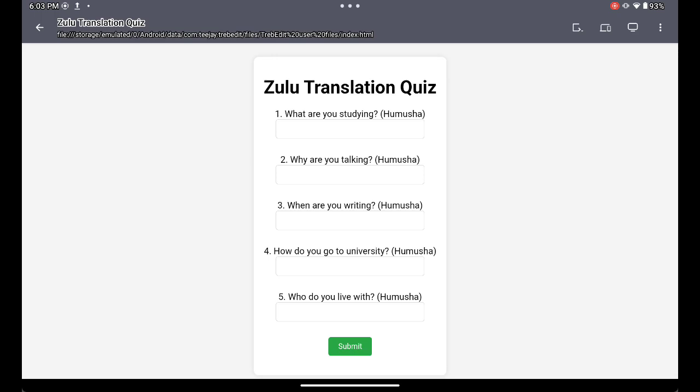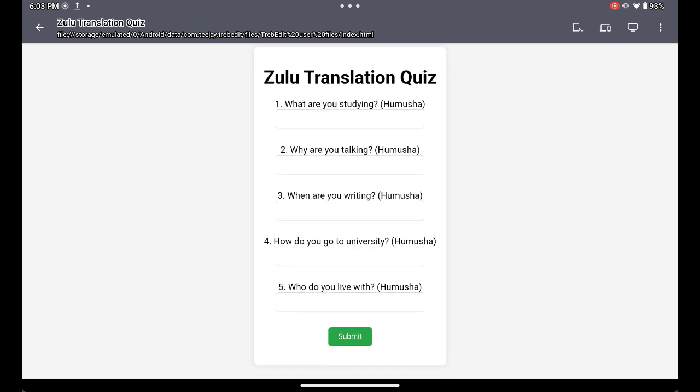Not the point. Point is we're learning Zulu Humusha. Okay, so these are 5 questions in Humusha. Test 2, they say it's going to be Humusha, and in brackets it said questions. So I'm assuming it's questions in Humusha. They're asking questions in Humusha, like literally questions.